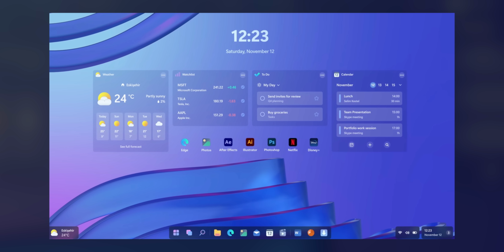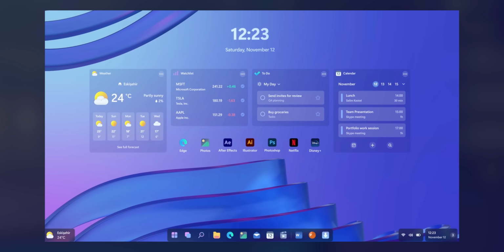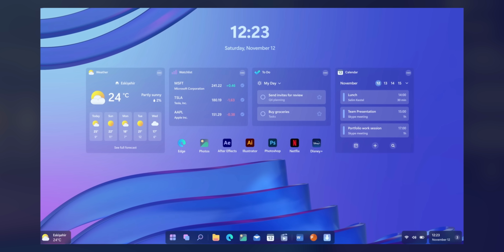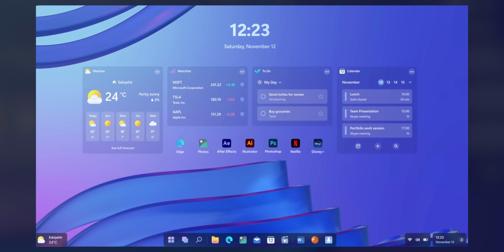Sources on various websites state that Microsoft is already working on that. According to the sources, Microsoft will add similar widgets like in Windows 7 to Windows 12. These will be fixed on the desktop. This way, Windows 12 will have a more modern look.